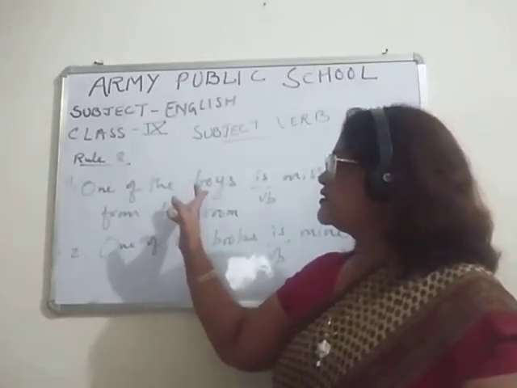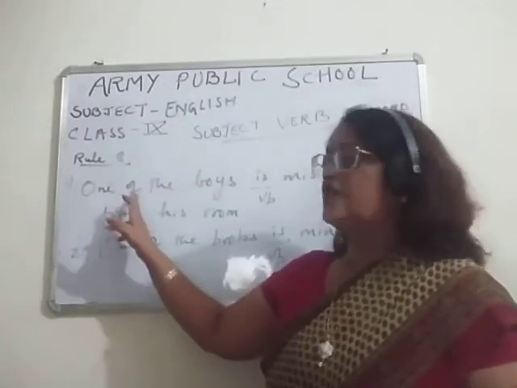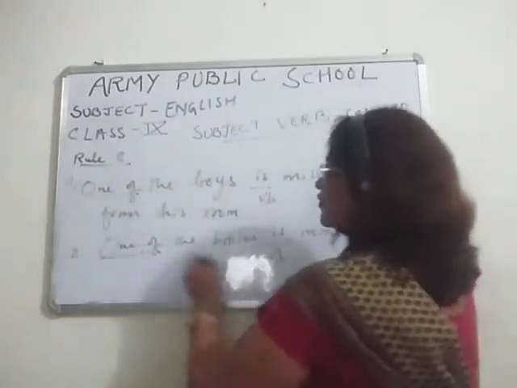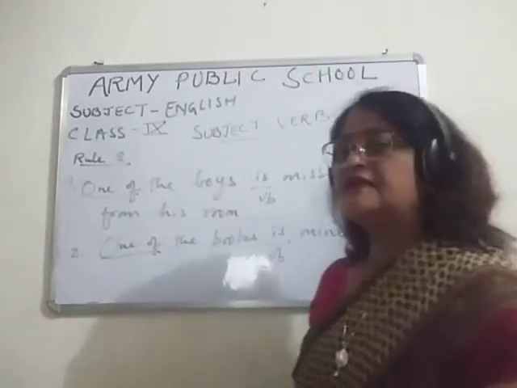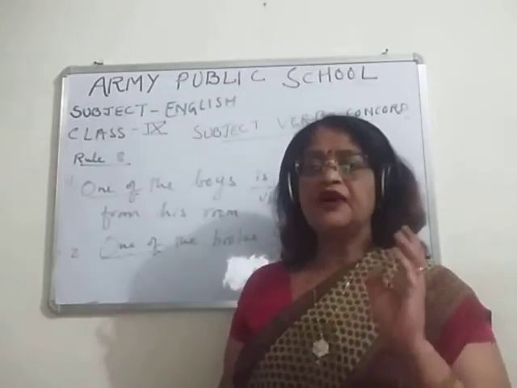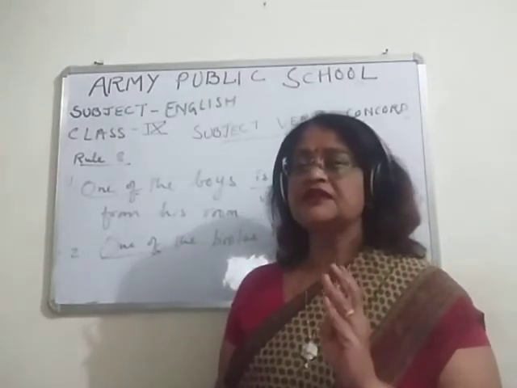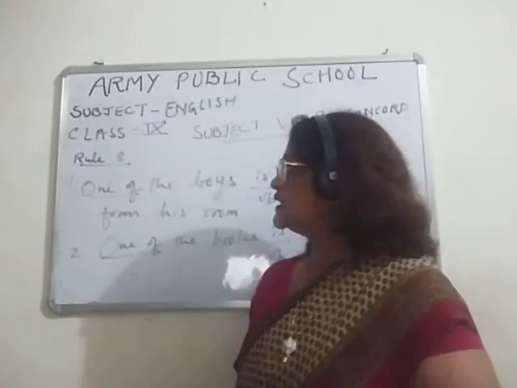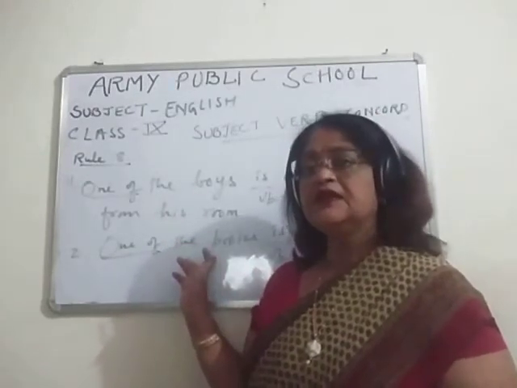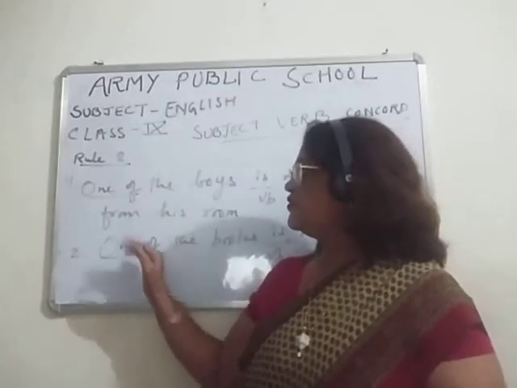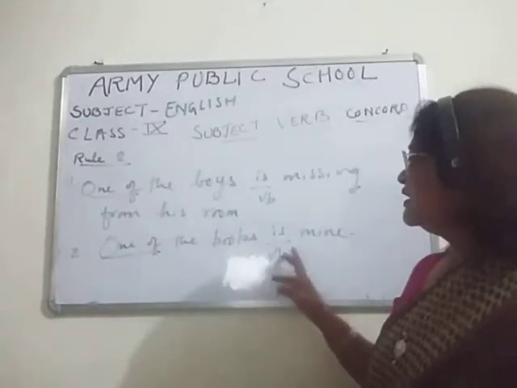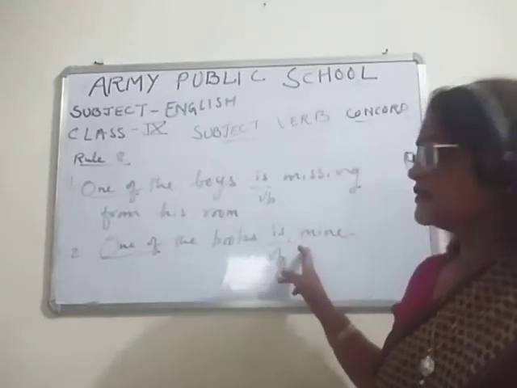And when this is joined by "one of," that means "one of" plus a plural subject. See this thing: boys and books are a plural subject, and when "one of" comes before it, then the verb will be singular.